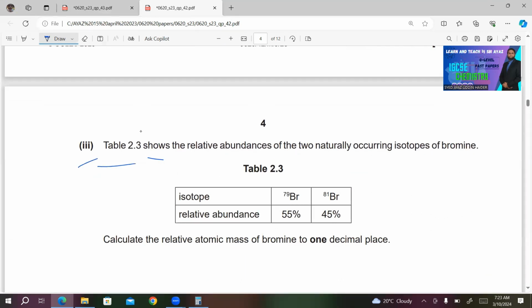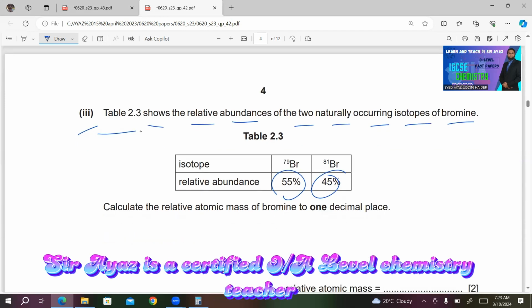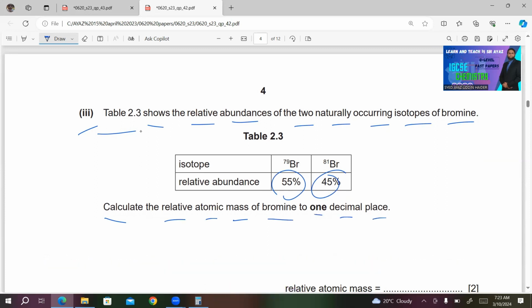Number 3, table 2.3 shows the relative abundances of the two naturally occurring isotopes of bromine. We have bromine-79, 55%, bromine-81, 45%. Calculate the relative atomic mass of bromine to 1 decimal place. So what we will do, we will multiply the mass or nucleon number of each of these isotopes by the relative abundance. So we have 79 multiplied by 55 plus 81 multiplied by 45, divided by 100.